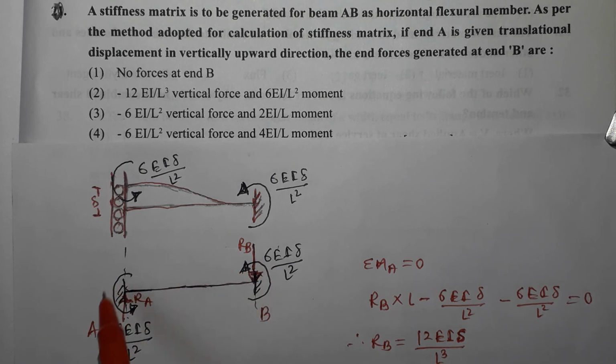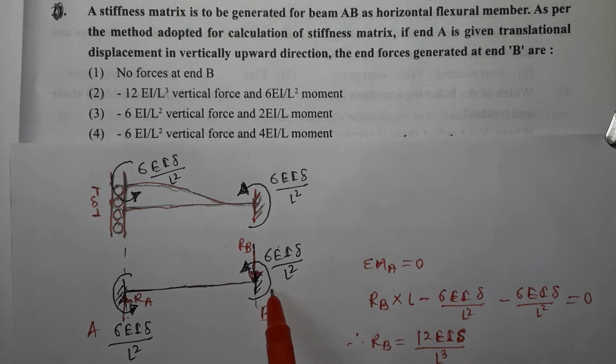So, in order to balance these moments, the reactions will also get developed at both of these supports, A and B. And these reactions should produce a clockwise moment, and that is why the reaction at B will be acting downwards and the reaction at A will be acting upwards, so that these two can produce a clockwise moment. Now, taking moments about A, that is summation MA equal to 0, we can get the value of RB as RB into L, where L is the distance. So RB into L is the moment created by the reaction RB, minus these anti-clockwise moments, equal to 0. So RB is equal to 12 EI delta upon L cube.